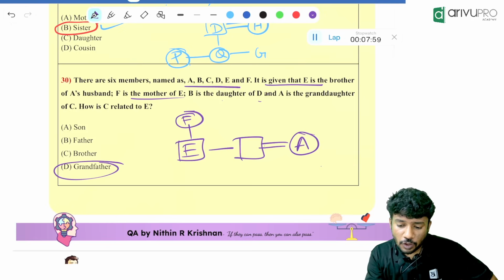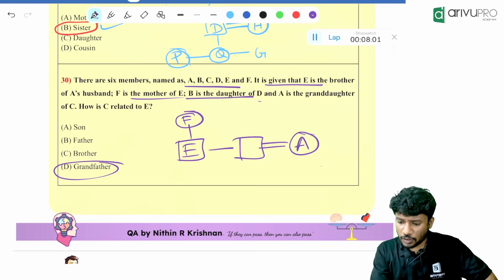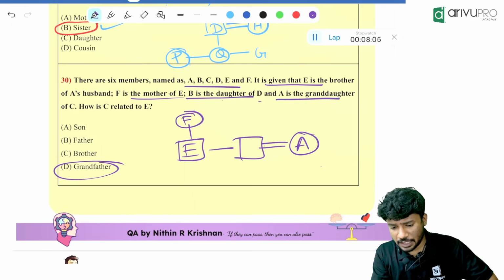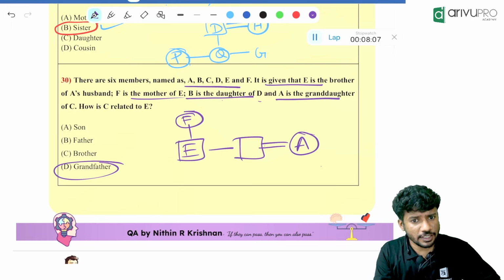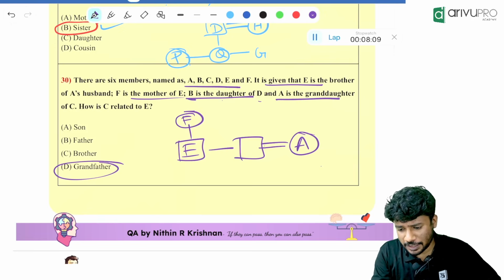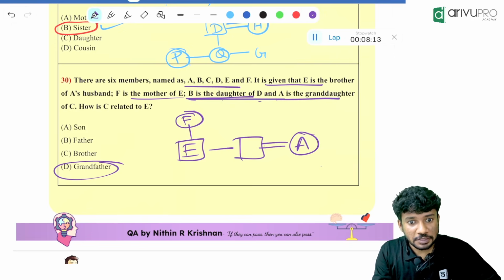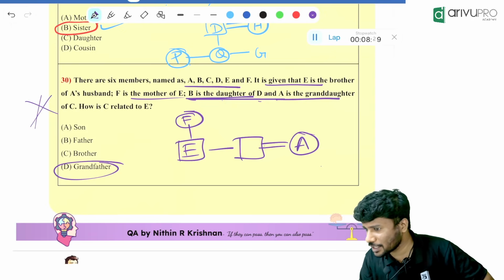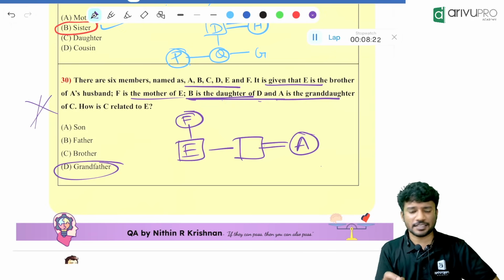Then what is given? B is the daughter of D, and A is the granddaughter of C. Actually, if you ask me how we can read it, B is the daughter of D and A. But that is causing some trouble. Again, that trouble is there. You cannot go ahead. If some correction is there, I'll make the corrections for you. Yes, that statement is going on.